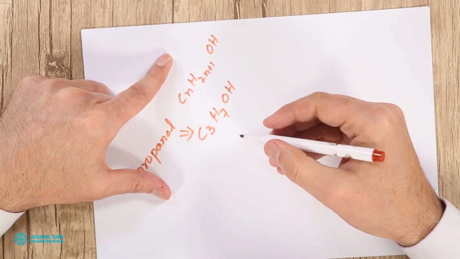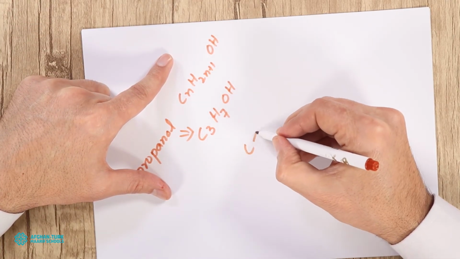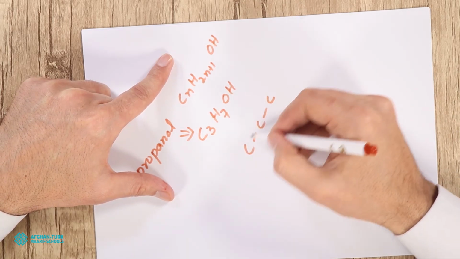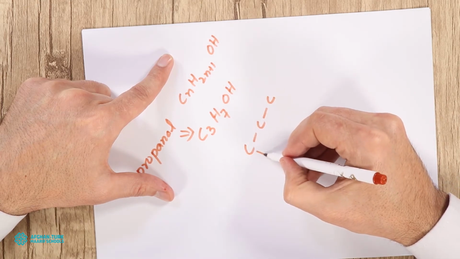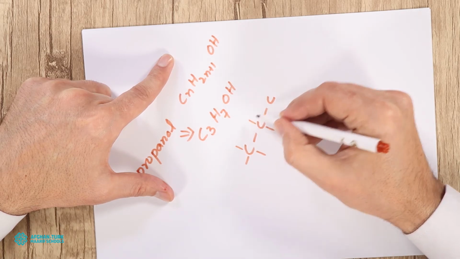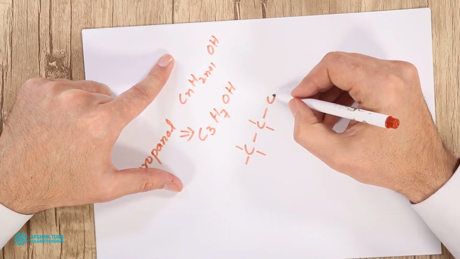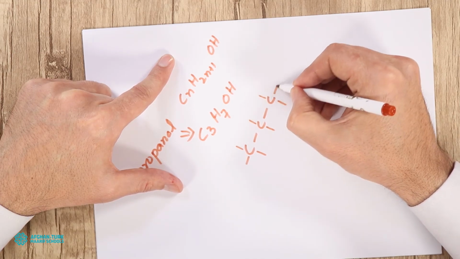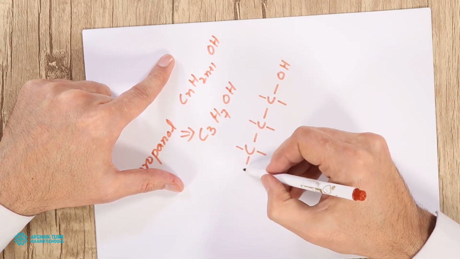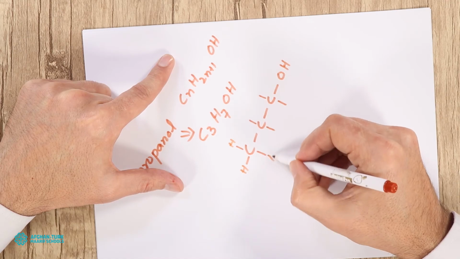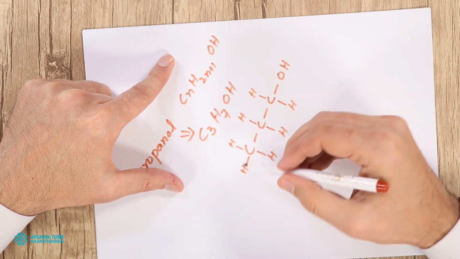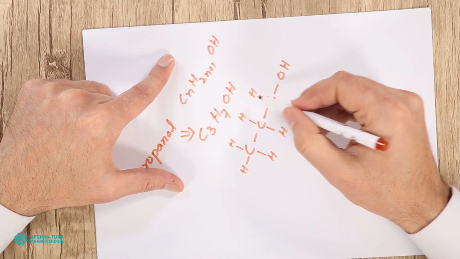If you want to draw their structural formula, you know that there must be 3 carbons, since prop means 3 carbons. All of them are connected by single bonds with each other, with hydrogens bonded, but at the last carbon there must be an OH group attached. Look here, how many hydrogens? Count them: 1, 2, 3, 4, 5, 6, 7.